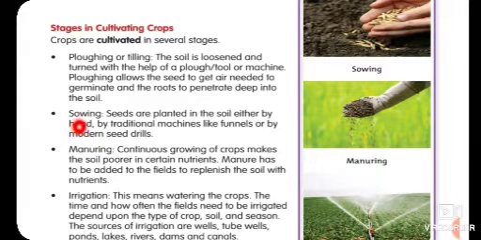Next process is what? The second one is sowing. Seeds are planted in the soil either by hand, by traditional tools like funnels, or by modern seed drills. I showed you both funnels and seed drills now.